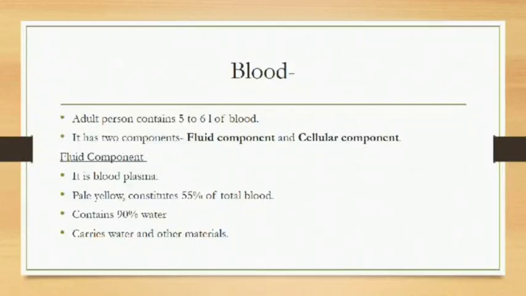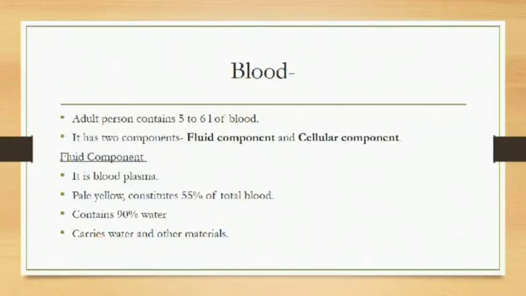Now, blood has two components, the fluid component and cellular component. Fluid component comprises of plasma, blood plasma. So it is basically the liquid component in which all the cellular components are suspended, all the cells are found. And what is the composition of plasma? Basically, it contains water. You see, it's written, it contains 90% water. Apart from that, it will have some proteins, ions, nutrients, everything.